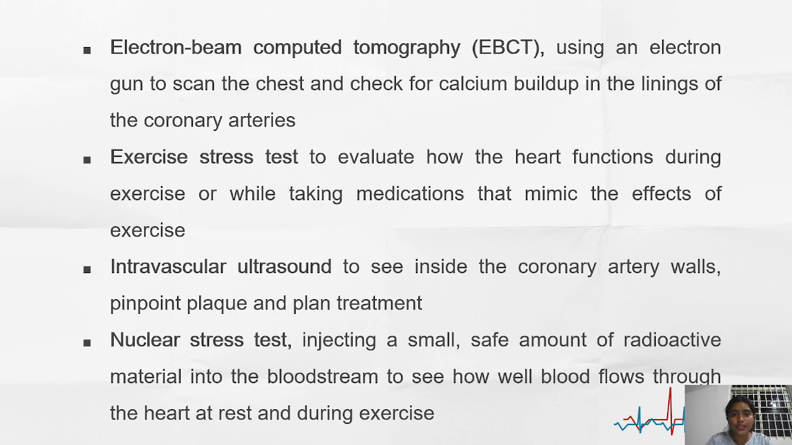Electron beam computed tomography (EBCT), using an electron gun to scan the chest and check for calcium buildup in the lining of the coronary arteries. Exercise stress test to evaluate how the heart functions during exercise or while taking medication that mimics the effects of exercise. Intravascular ultrasound to see inside the coronary artery walls, pinpoint plaque and plan the treatment. Nuclear stress test, injecting a small, safe amount of radioactive material into the bloodstream to see how well blood flows to the heart at rest and during exercise.